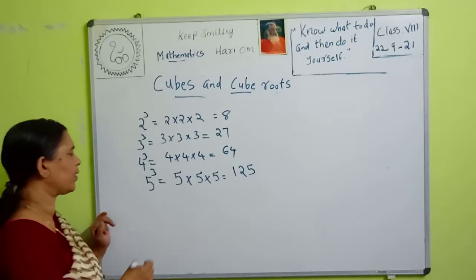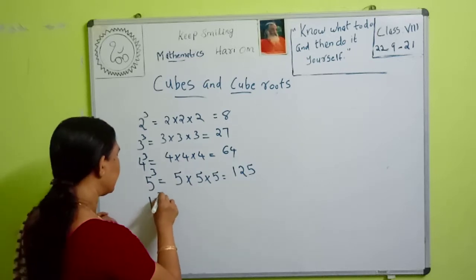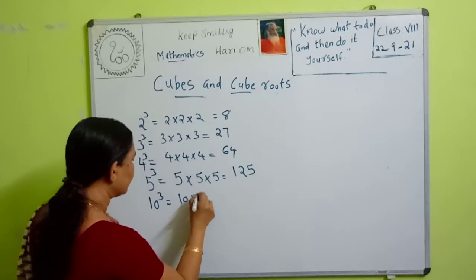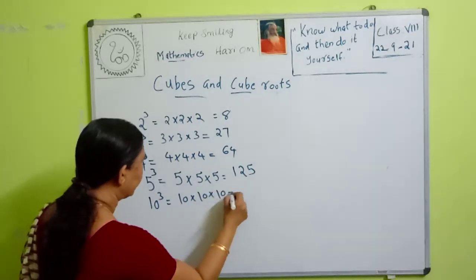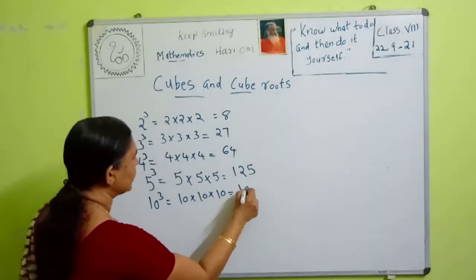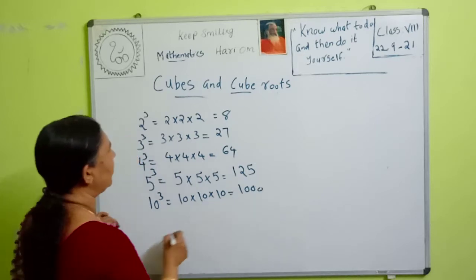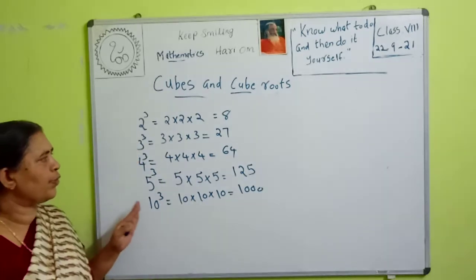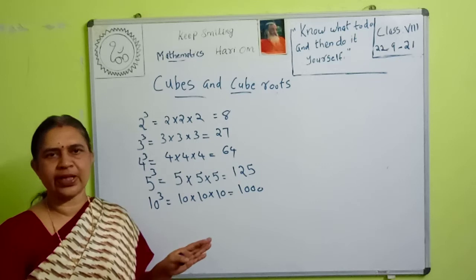Okay. Then what is the cube of 10? 10 cube is equal to 10 into 10 into 10. 10 into 10 is 100. 100 into 10 is 1000. These are all perfect cubes. Here 8, 27, 64, 125, 1000, etc.